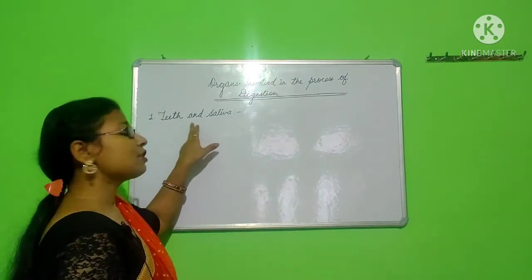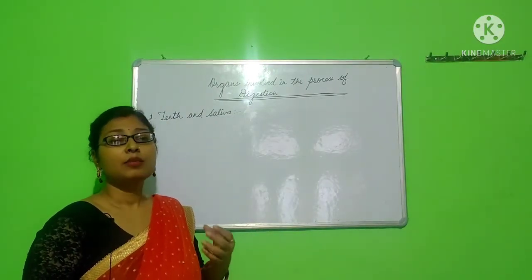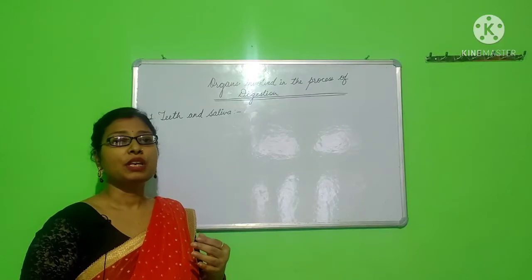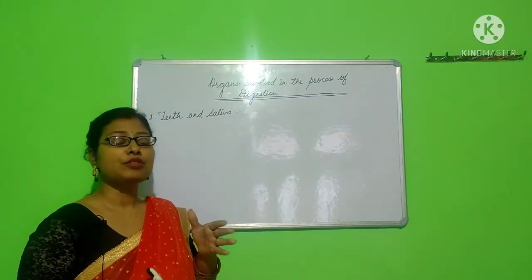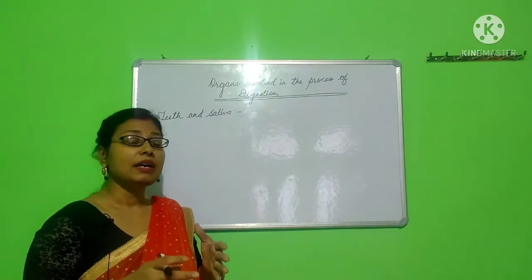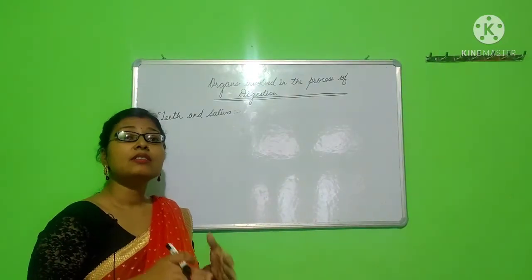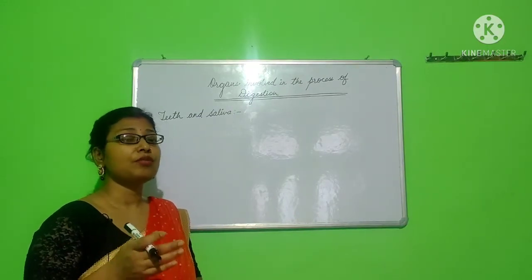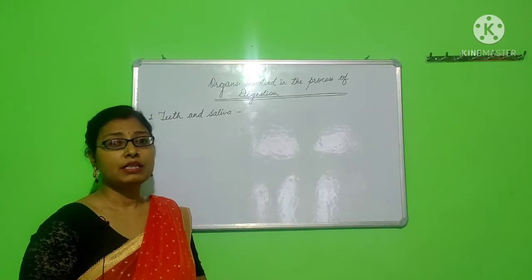So what is the function of the teeth? We know when we are eating, first of all, we put the food in our mouth. Inside the mouth, the food is broken down into smaller pieces with the help of teeth. The teeth chew down the food and it is broken down into very small particles.